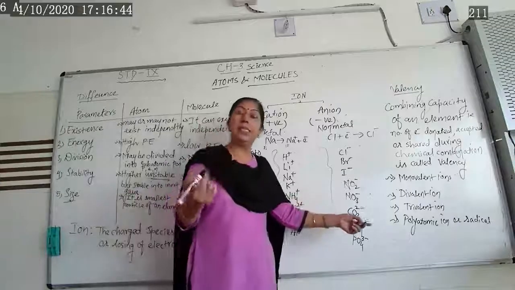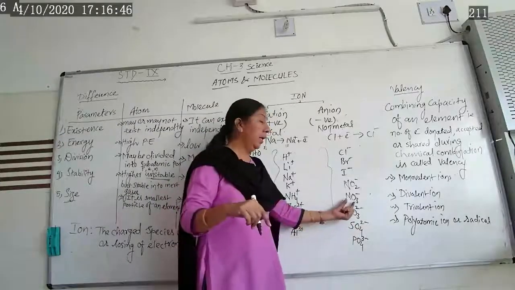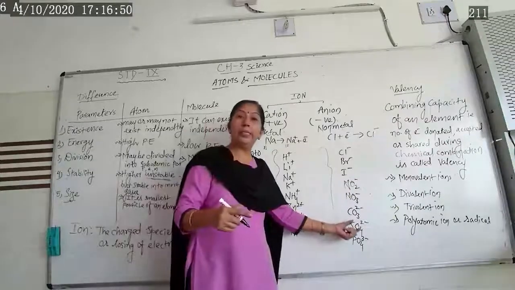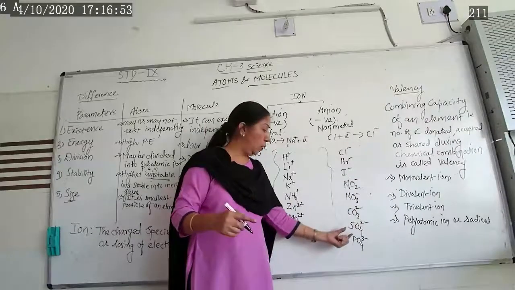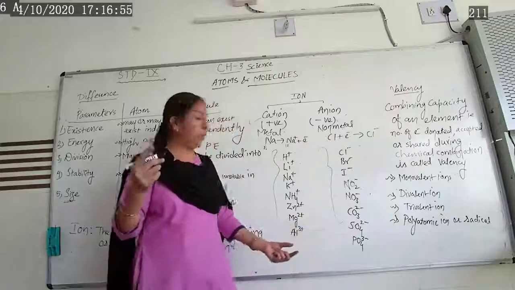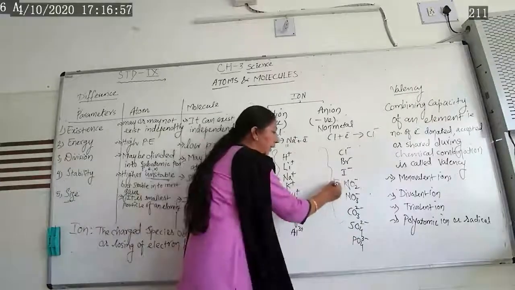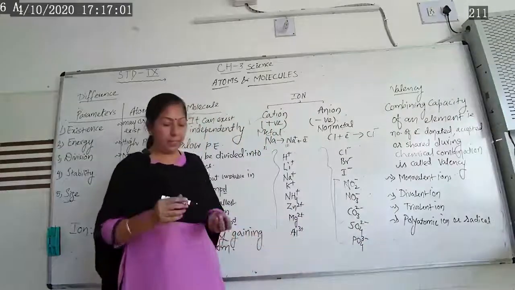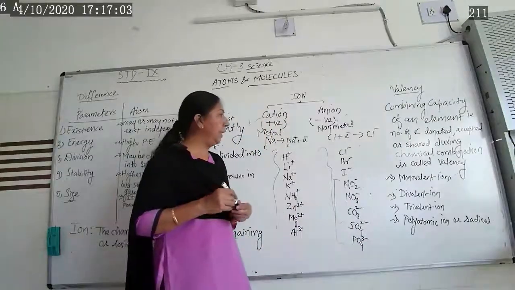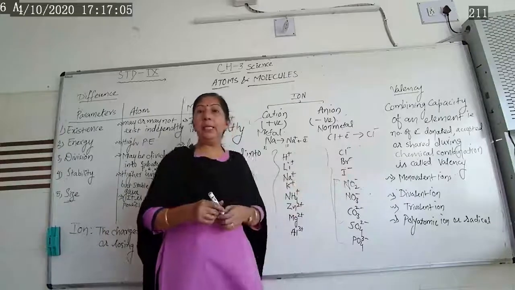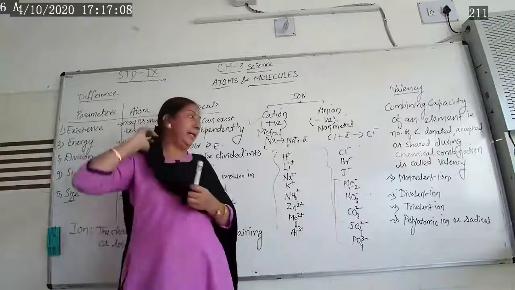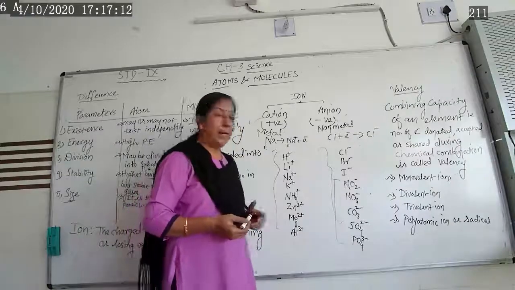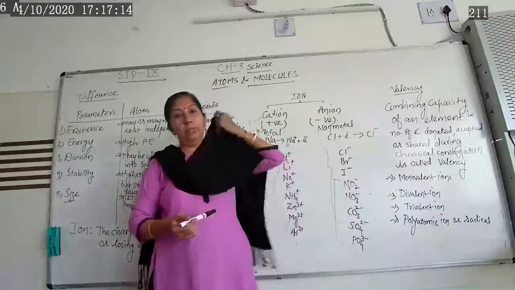It has a tendency to gain 1 electron. Nitrate NO3 minus 1. Carbonate CO3 minus 2. Sulfate SO4. These are the polyatomic ions. Here, what do you mean by polyatomic ion? I will give an example here. So there are so many non-metals and they form anions: chloride, bromide, iodide, then nitride, nitrate. These are groups of polyatomic ions.